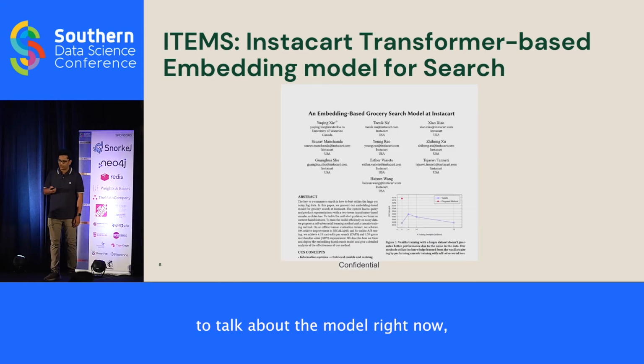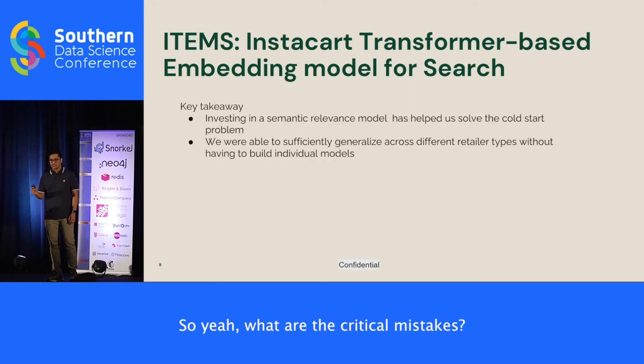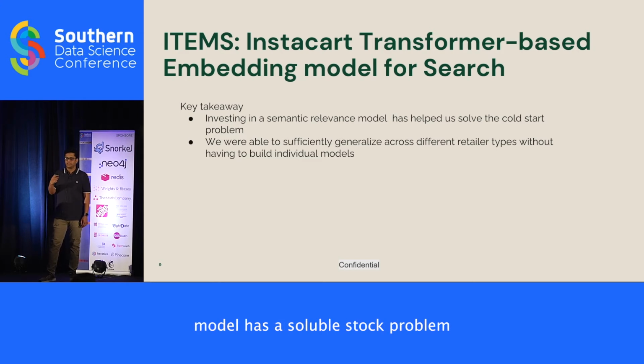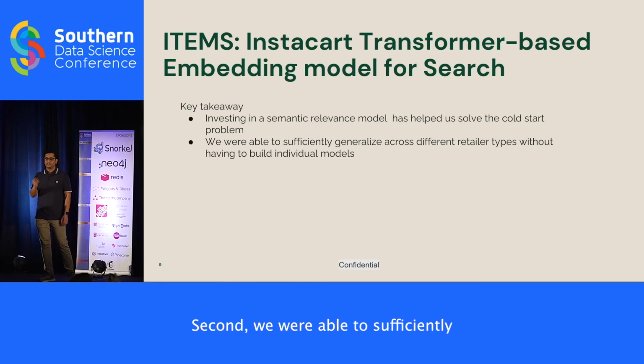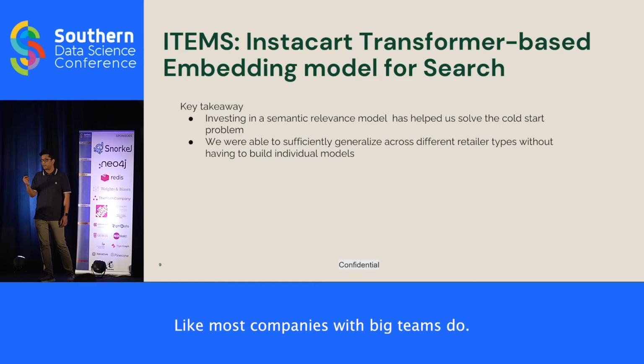I don't have the time to talk about the model right now, but please check out our paper at SIGIR eCom this year for more details. So what are the key takeaways? First, investing in a separate semantic relevance model has helped us solve the cold start problem instead of trying to do it all with a single model. Second, we were able to sufficiently generalize across different retailer types without having to build individual models like most companies with big teams do.